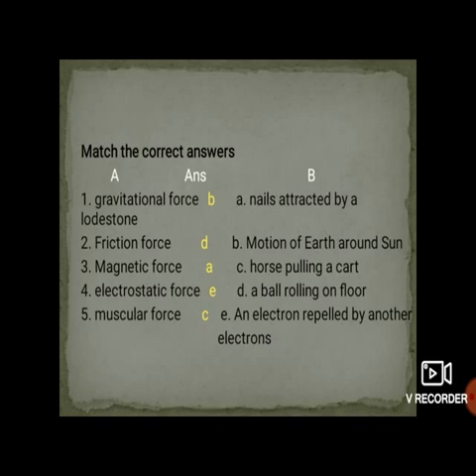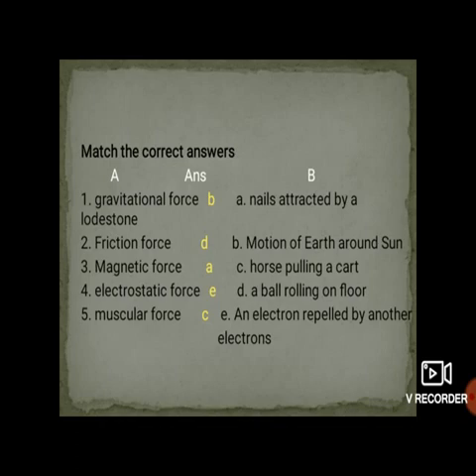The next one is, match the correct answers. Okay students, what is the next one? Match the correct answers. See, in the A group, what is there? A, gravitational force. In the A group, these all are the types of forces, and in the B group there are the actions, what will happen when you apply the forces.